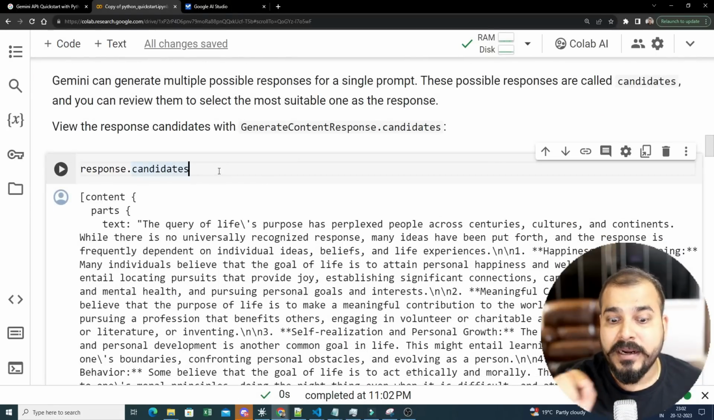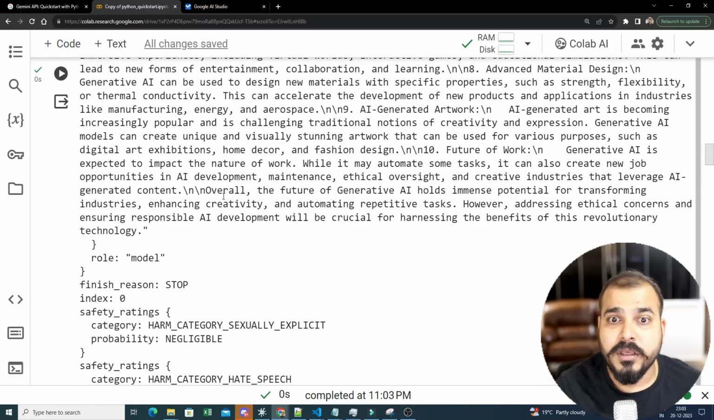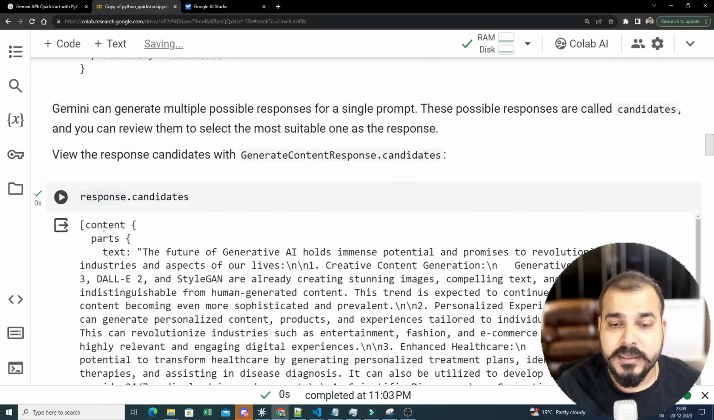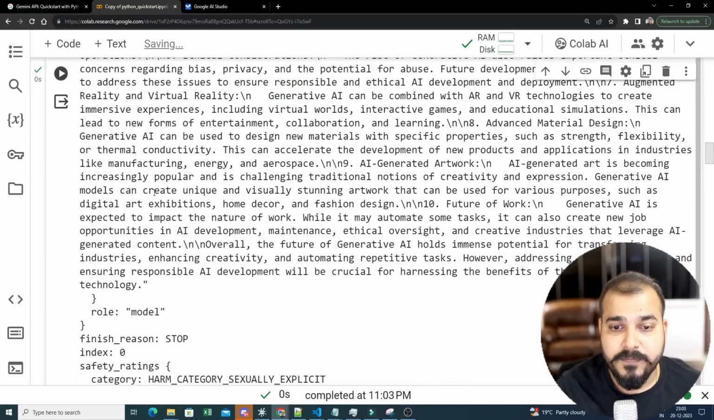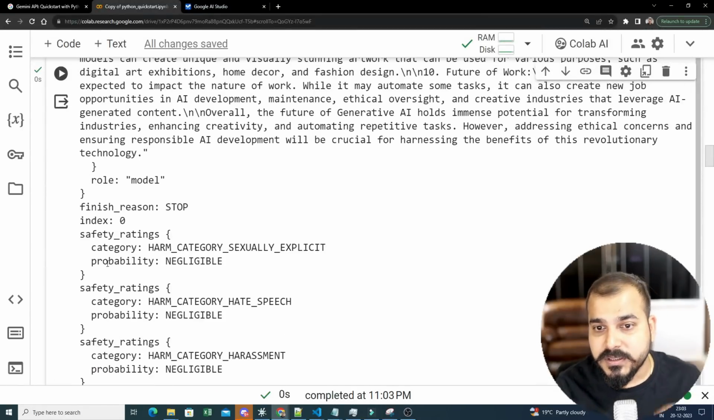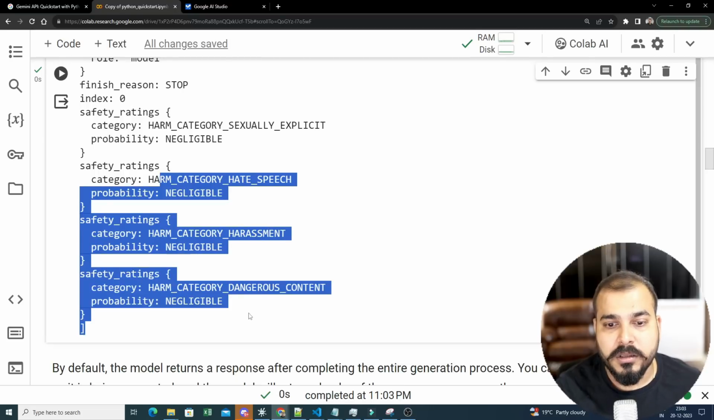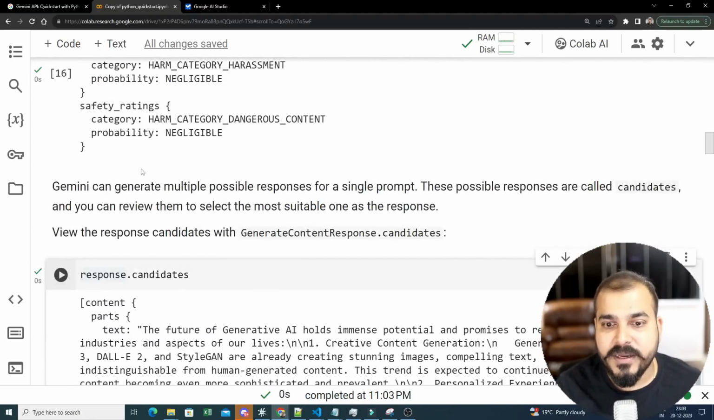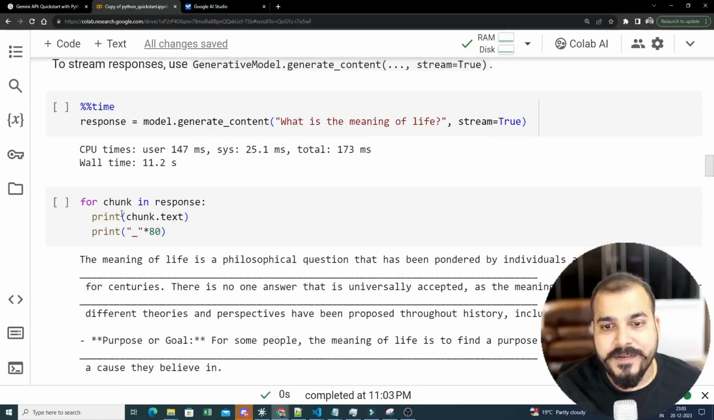Now, if I go ahead and write response.candidates, okay, now here you can probably see that I'm getting the entire info. This is so nice. See? So this is my first text, right? Role model, and all the information is there. Whatever we executed step by step, we are getting everything. Okay. So this is very, very good.